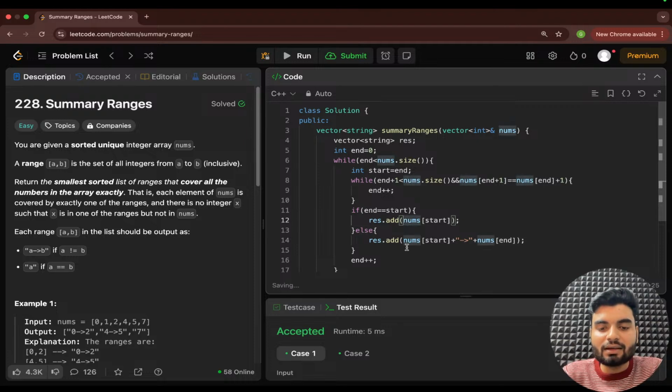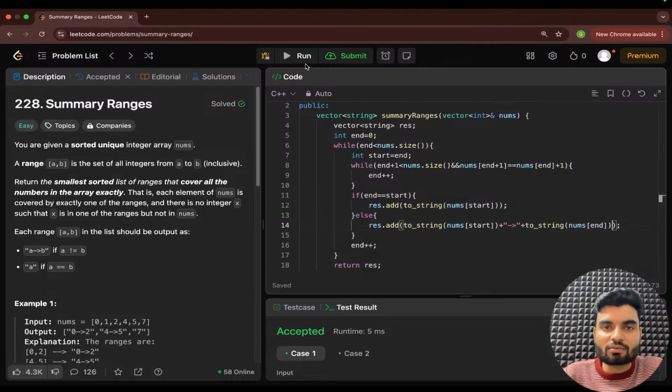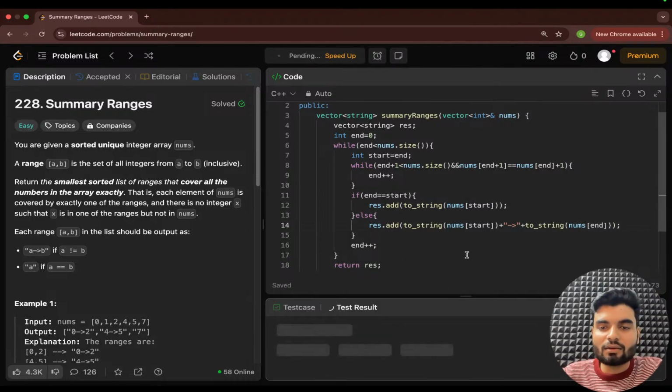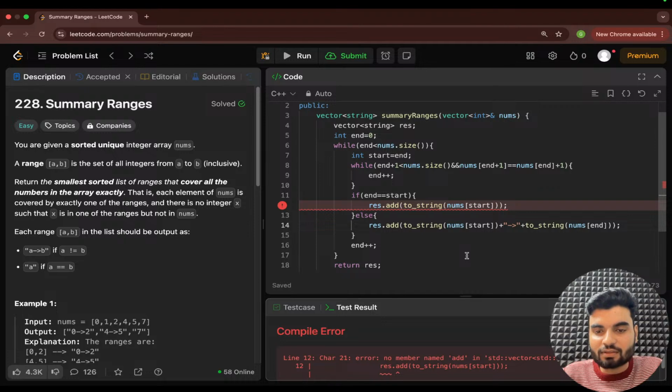You have to use a method that is to_string. Only then you can convert integer to string. And similarly here, you have to use to_string, and then you have to convert this thing first to the string, and again here to_string, and here you have to convert this to the string, and only then you can do a concatenation. Rest looks good to me. Probably here if this works, otherwise we'll do a dry run. So that's the only way to fix the things.